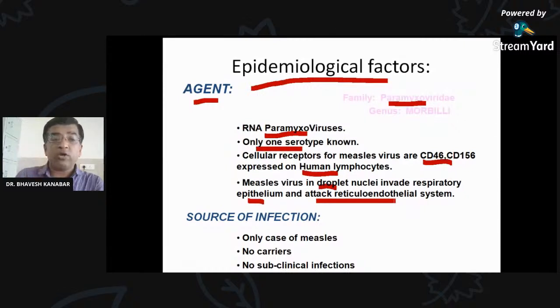So droplet nuclei. Whenever any person sneezes or coughs, that can be in the form of droplets. So when we come into contact with these droplets, they invade our respiratory epithelium.